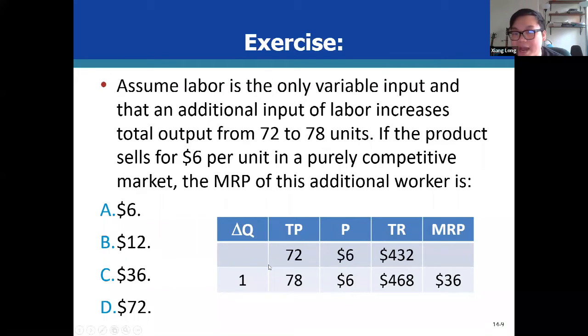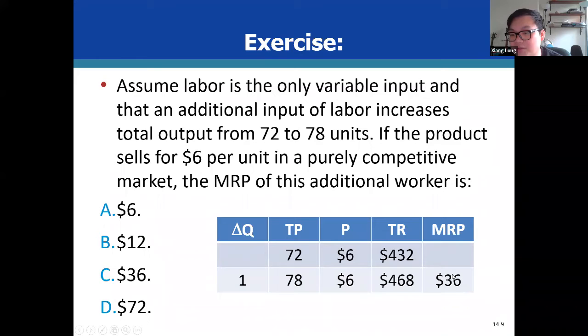So if we do not hire this one more labor, the total product we can produce is equal to 72 and the price is equal to 6. So the total revenue will be equal to 72 multiplied by 6, which is 432. And if we hire this one more labor, the total product will increase to 78 and the price is equal to 6. So the total revenue is equal to 468.